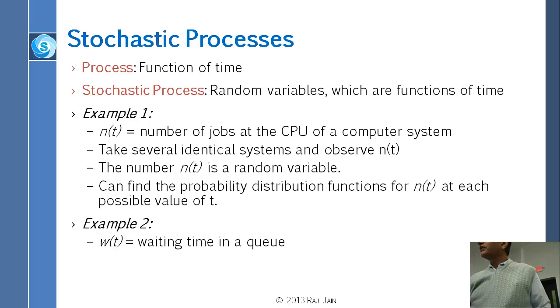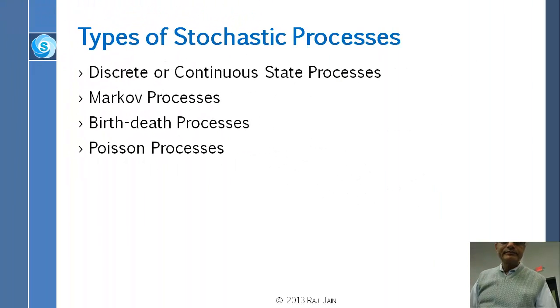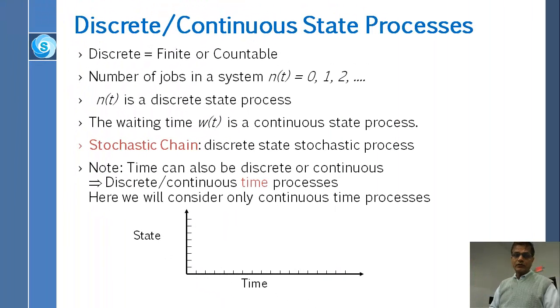Another example of a stochastic process is waiting time in a queue. Waiting time in a queue will vary depending upon which realization of the queue you are in and what time we are measuring. So now we have 4 different types of stochastic processes: discrete or continuous, Markov, birth-death, and Poisson. Let me just explain one by one.